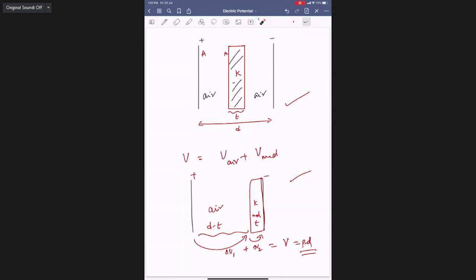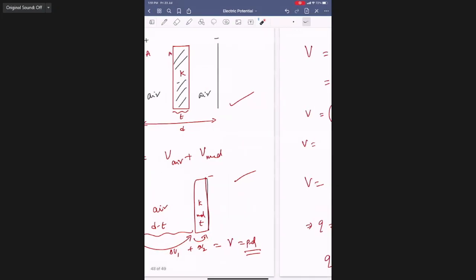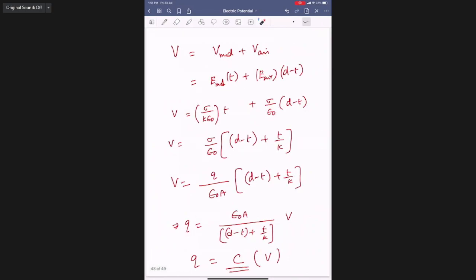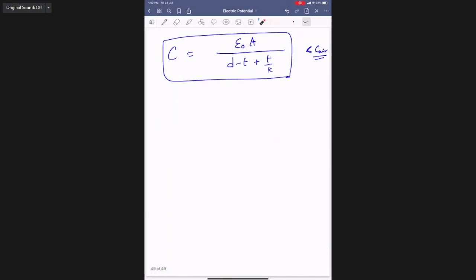So delta V1 plus delta V2 is equal to? V, the total potential. Yes, V1 plus V2 is V. Okay? Everybody copied this? Done? In this topic, they will ask questions like this one.